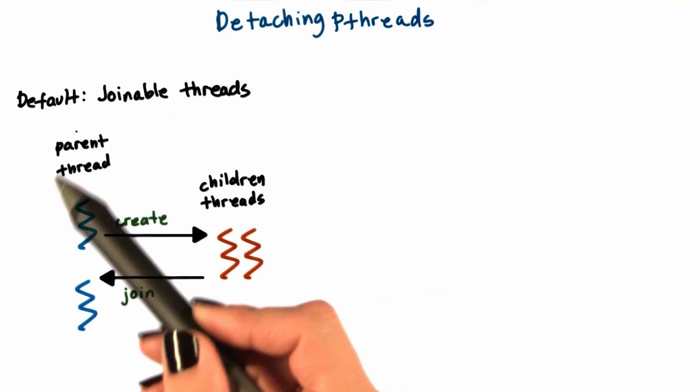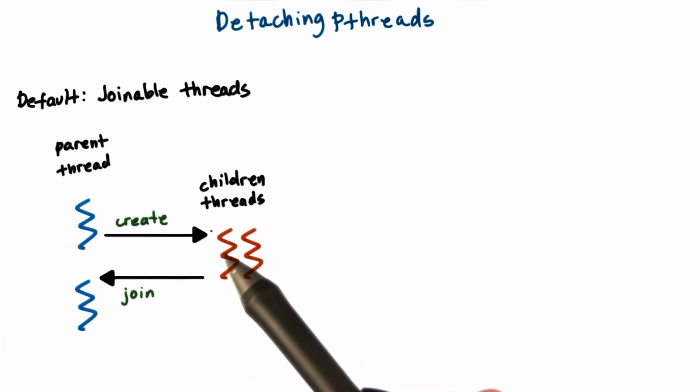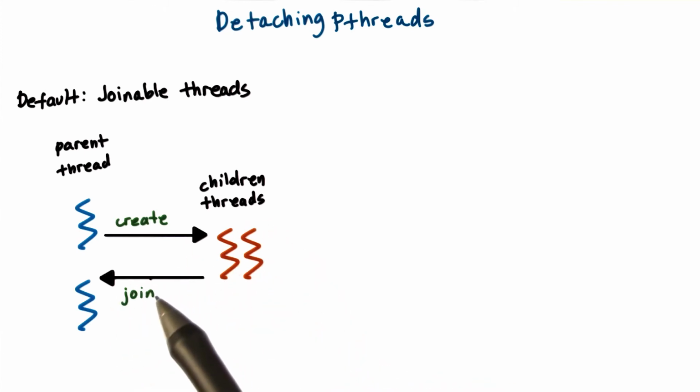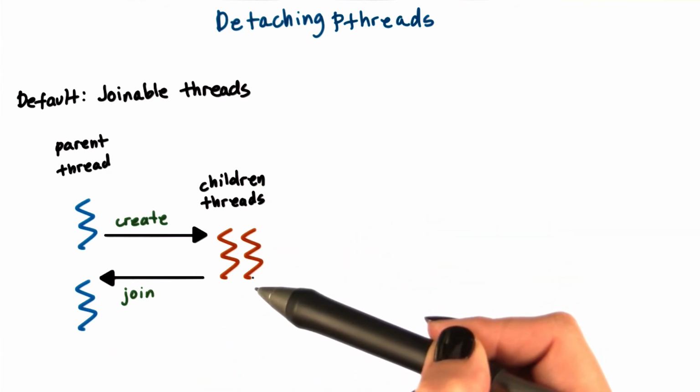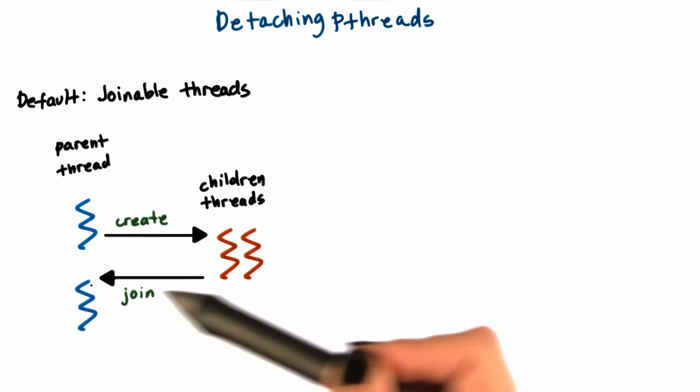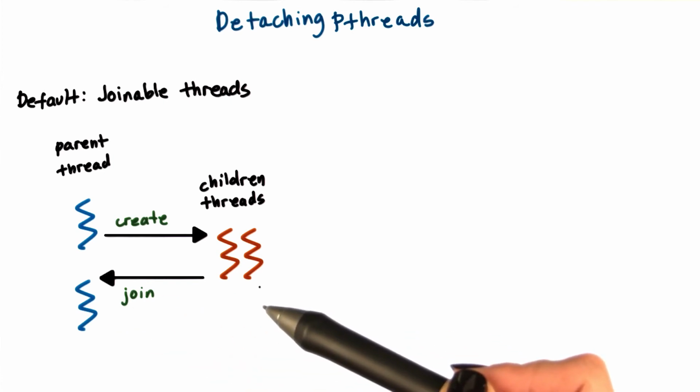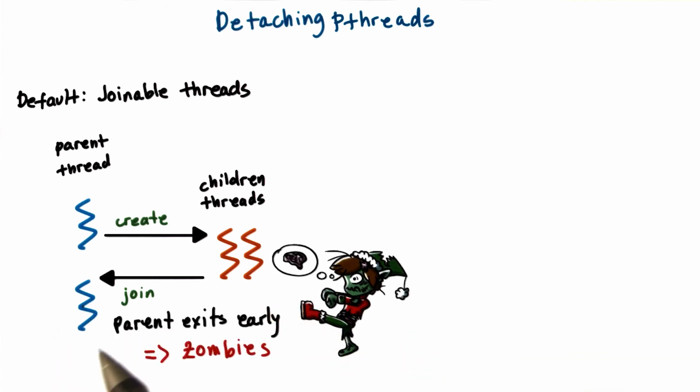With joinable threads, the parent thread creates children threads and can join them at a later time. The parent thread should not terminate until the children threads have completed their execution and have been joined via the explicit join operation. If the parent thread exits early, the children threads can turn into zombies because they may have completed or died but not exited or have not been reaped properly.